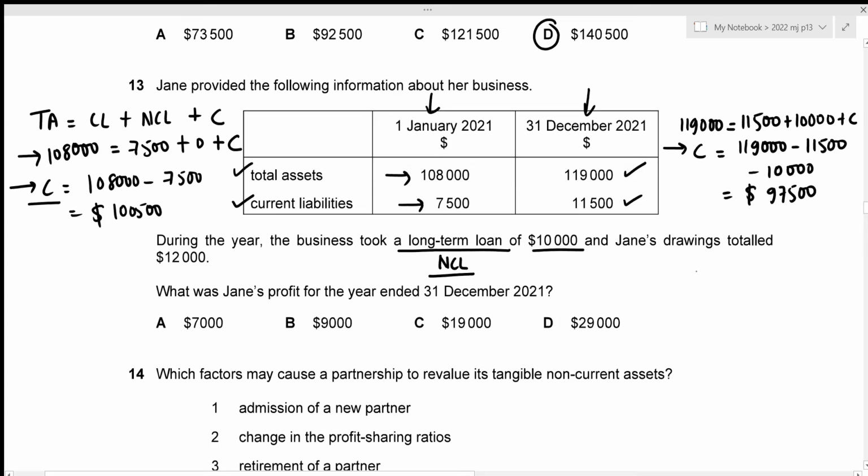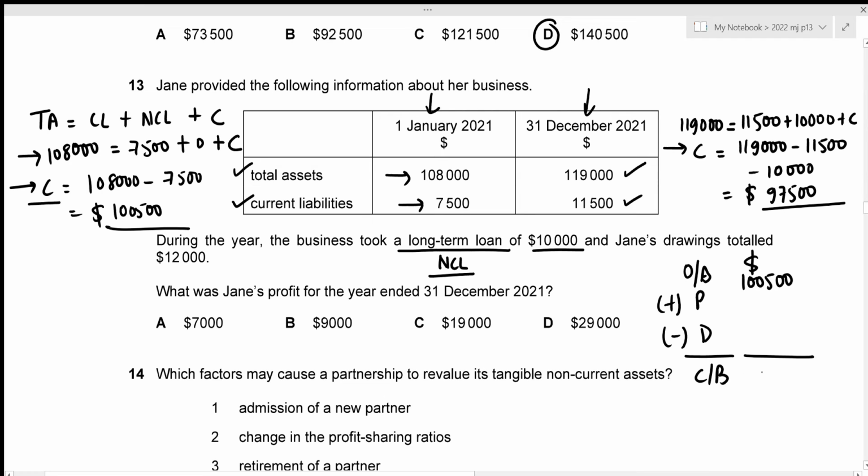Okay. Now I'm going to prepare this statement for our capital account. So we definitely start with the opening balance, right? And in our opening balance, we add all of the profits. We subtract all of our drawings, which will give the closing balance. And we have our opening balance to be 100,500. This is for the date of 1st January 2021. We have our closing balance to be 97,500. This is for the date of 31st December 2021.